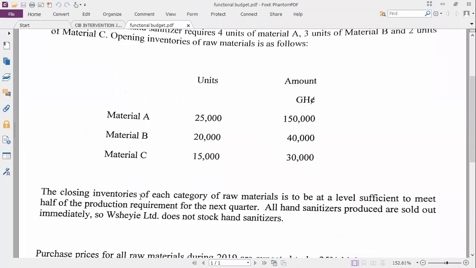They say the closing inventory of each category of raw material is to be at a level sufficient to meet half of the production requirement for the next quarter. Half of the production requirement. All hand sanitizer produced is sold out immediately. When that happens, that means the company does not keep closing inventory. Because all hand sanitizers produced are sold, there is no closing inventory. So Washi Limited does not stock hand sanitizer. That's a perfect case.